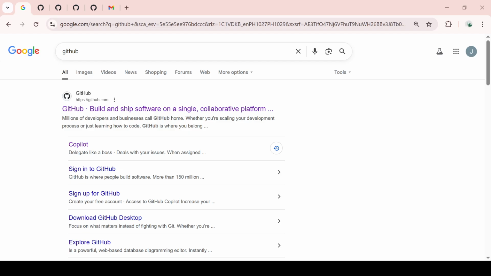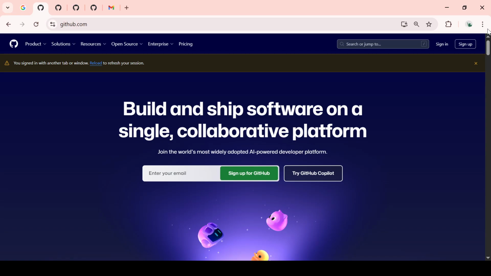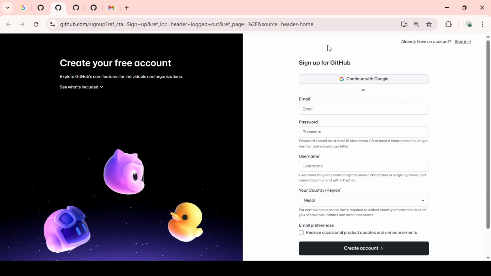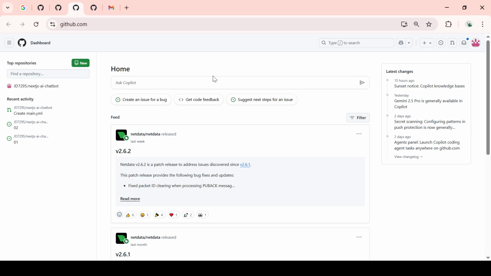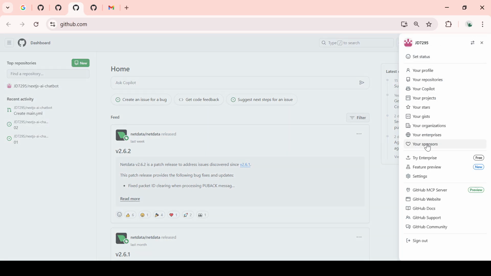First, open up your preferred web browser and head over to the GitHub homepage. If it's your first time, you'll need to sign up for an account. Otherwise, go ahead and log in using your existing credentials. Once you're logged in, take a moment to find your profile picture at the top right corner of the screen. Give it a click, and a drop-down menu will appear. From this menu, you'll want to select Settings.